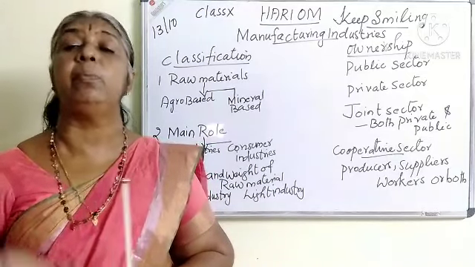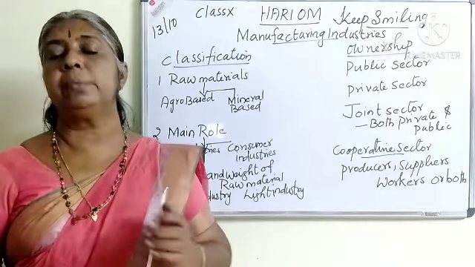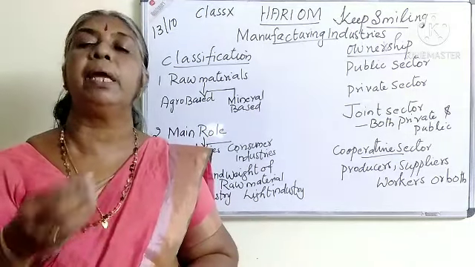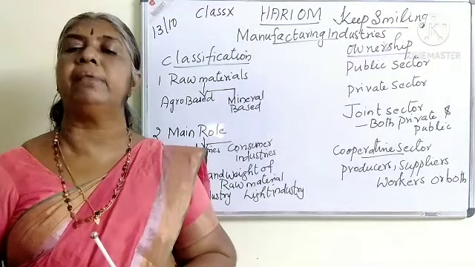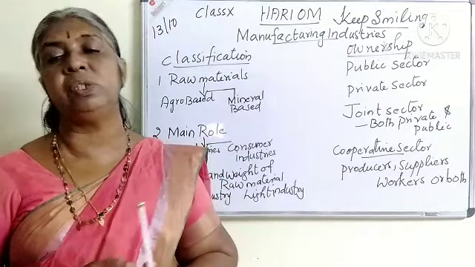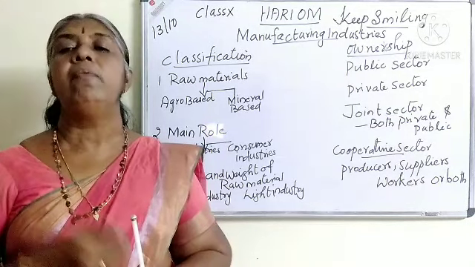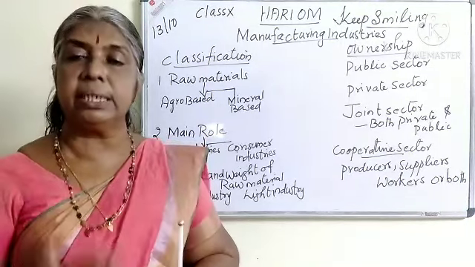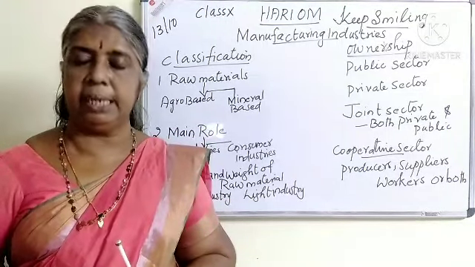In the transportation system, both private and public sector are investing, so it can be called a joint sector. Transport buses are owned by different state governments, and at the same time there are private operators also. So it is a joint sector, both private and public. In the health sector, both government and private individuals are there. Public hospitals and medical colleges are there, while private hospitals are also there. So it is also a joint sector. In the education system, government schools are there, private schools are there.